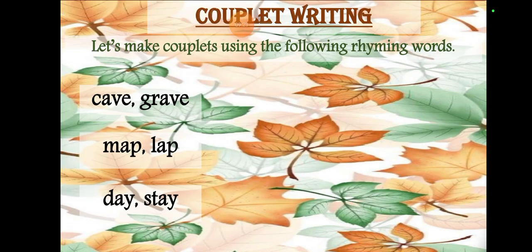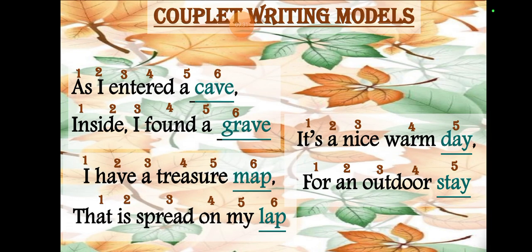So let's make a couplet using the words cave and grave. Okay, in the first line you can say, as I entered a cave, inside I found a grave. So these both are of 6 syllables, their length is also the same. Map and lamp: I can say, I have a treasure map that I spread on my lamp. Okay, day and stay: it's a nice warm day for an outdoor stay.